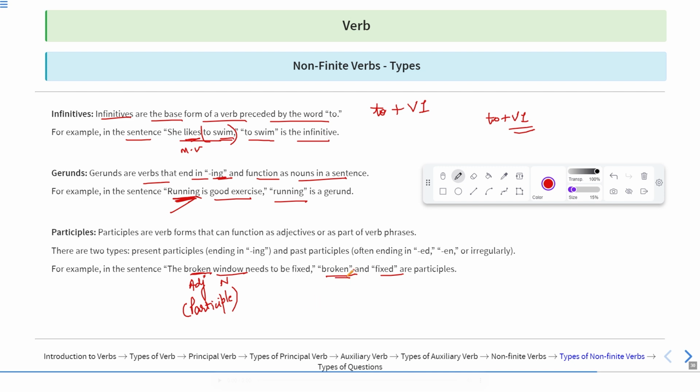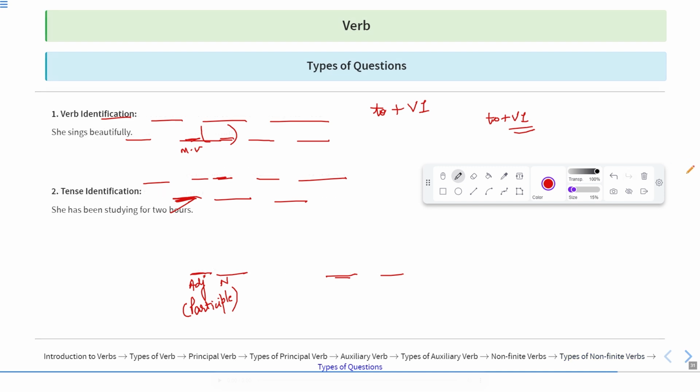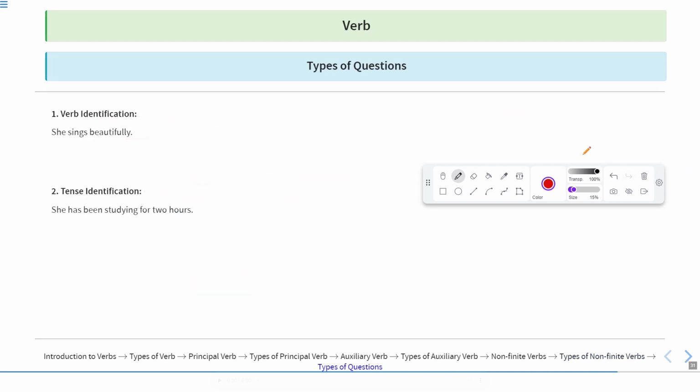Now here broken is the past participle, or you can say this is an adjective which is qualifying the word window. Also fixed is a participle, because if it needs to be fixed, obviously it will be fixed. Now, these are concepts that we have already discussed. We have discussed what gerunds are, what non-finite verbs are, and what auxiliary verbs are. However, in later chapters, we'll elaborate on non-finite verbs and auxiliary verbs in detail.